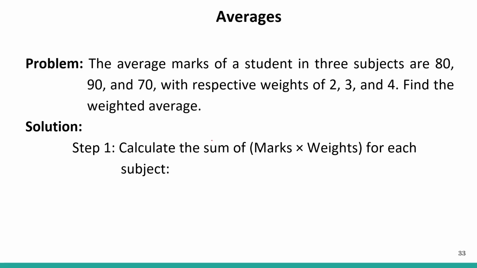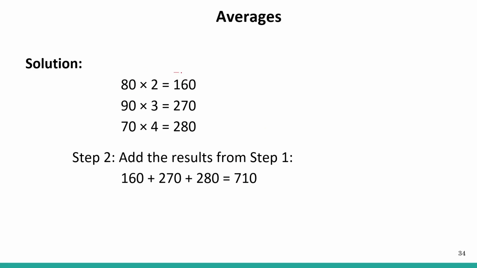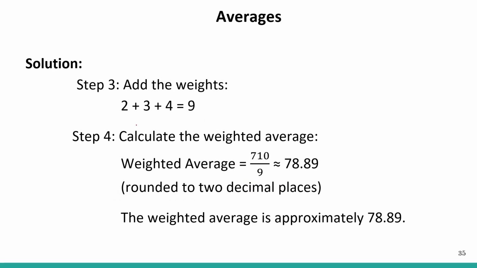Calculating the sum of marks times weights for each subject, the cumulative sum is 160 plus 270 plus 280, which is equal to 710, as we have previously calculated. Adding the weights, 2 plus 3 plus 4 is equal to 9, right? So the weighted average is equal to 710 by 9, which is 78.89. Rounded to 2 decimal places, the weighted average is approximately 78.89.